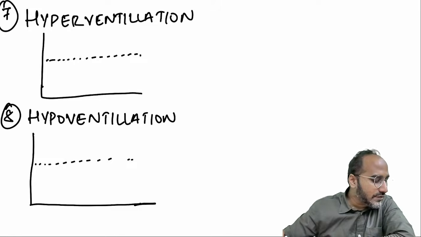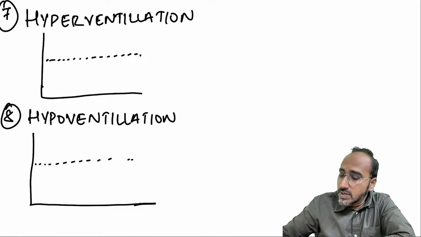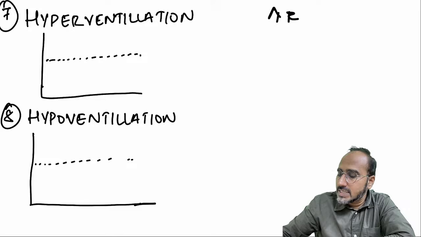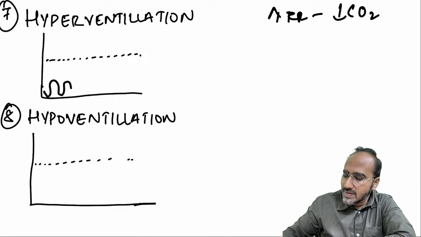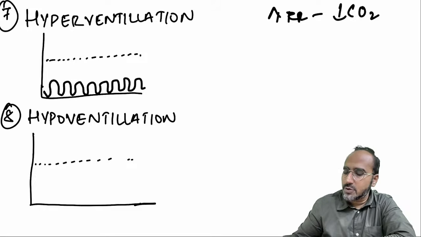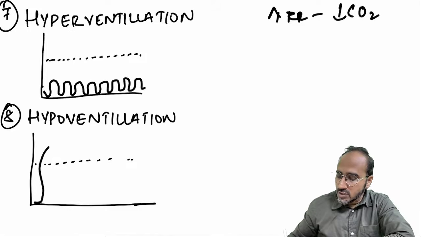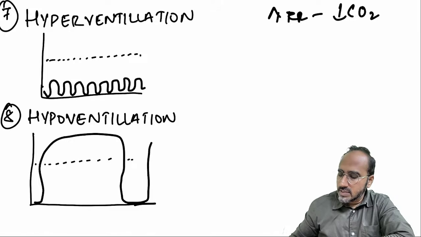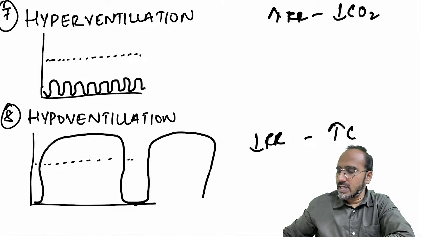Next, in case of hyperventilation, guys, what you will see? Which kind of capnograph you will see? If at all you are hyperventilating, means you are increasing the respiratory rate. You are increasing the respiratory rate means you are basically washing out the carbon dioxide. So you will see a capnograph developing like this, carbon dioxide being washed, and capnograph which is coming like this. In case of hypoventilation, you will see a capnograph coming like this. And you are decreasing the respiratory rate, so carbon dioxide will increase.